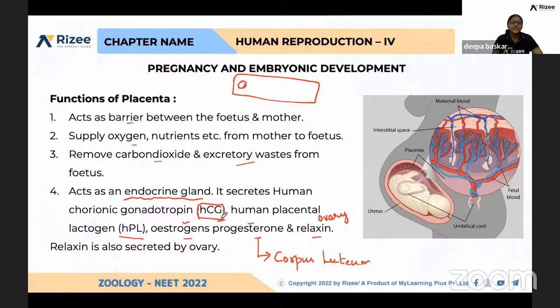So this HCG is produced only by the placenta, which the female body has only after pregnancy. This HCG will be present in the urine of pregnant women.